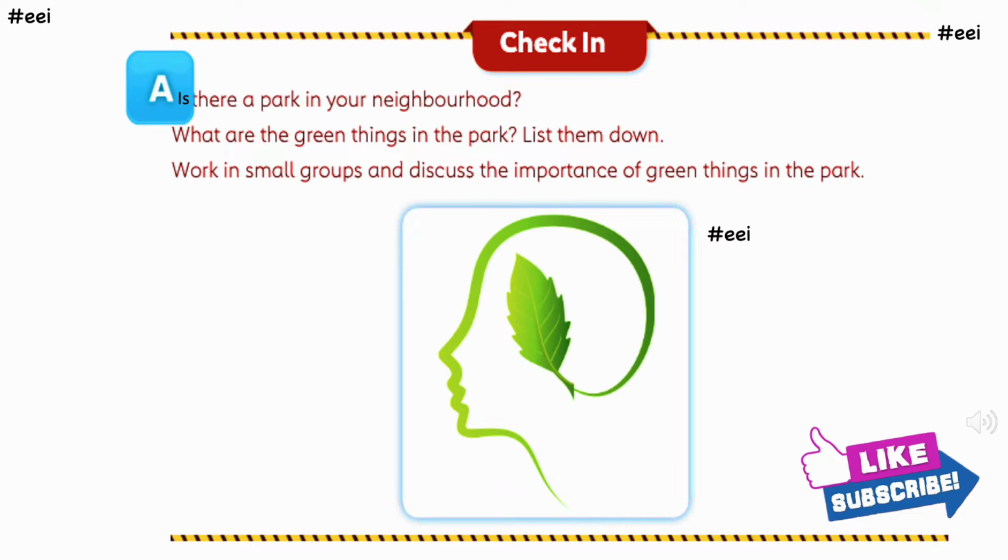So here, if there's this question, is there a park in your neighborhood? Neighborhood means your surroundings, आस पड़ोस. If there is a park there, you will write yes. What are the green things in the park? List them down. So basically green things in the park will be the grass, the trees, the plants. Also if there are some slides, swings there, then apart from trees and plants you can write them here too.